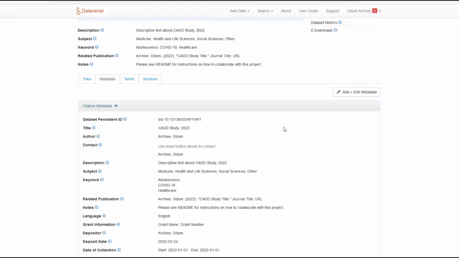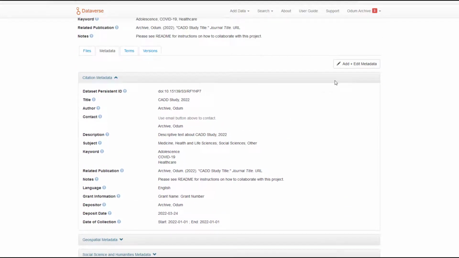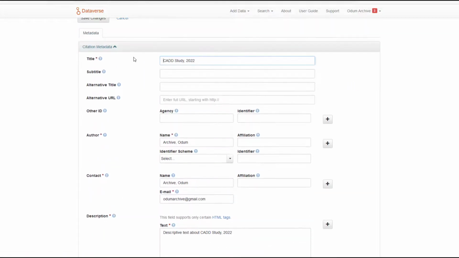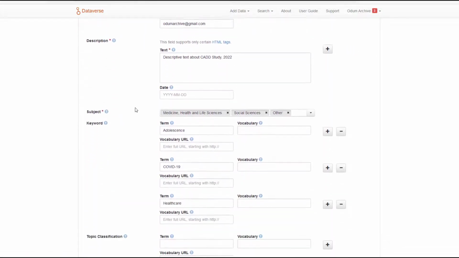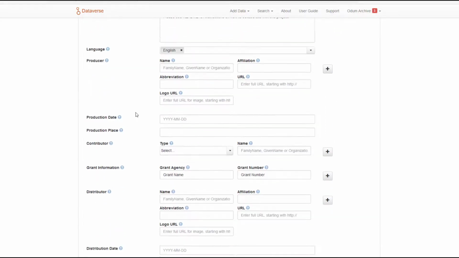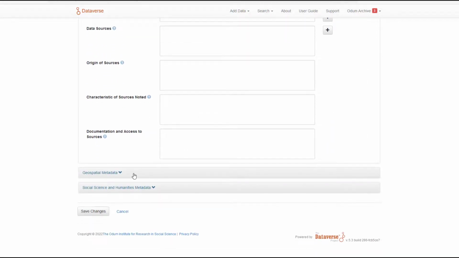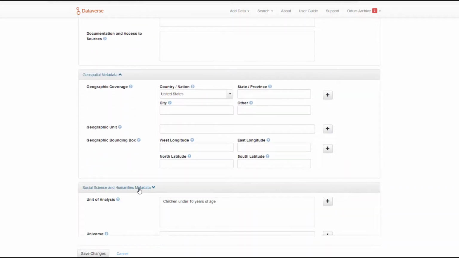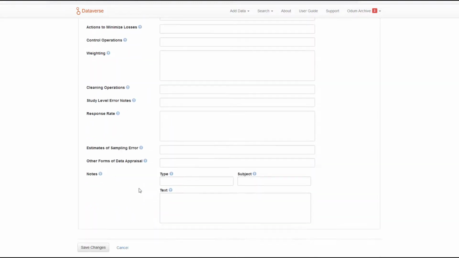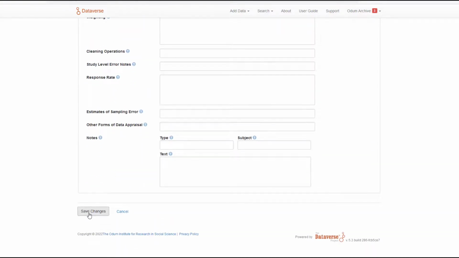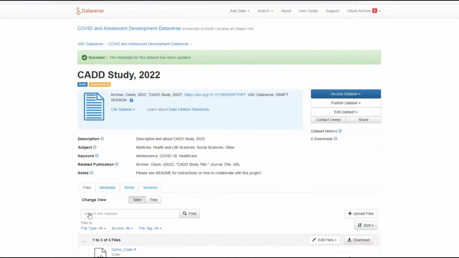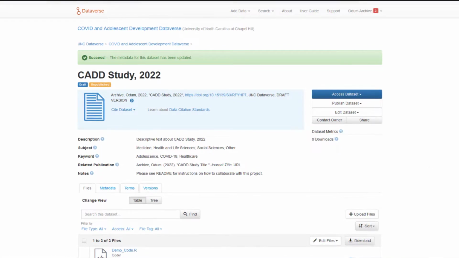If you need to make any changes to your metadata, navigate to the Metadata tab and select Add Edit Metadata. You will be brought back to the metadata input form, where you can alter the metadata that you've already entered, or you can add even further information to new fields that populate. Make any necessary changes and click Save Changes. You can find additional information on updating your dataset record in the User Guide for Submitting Data to CADD.